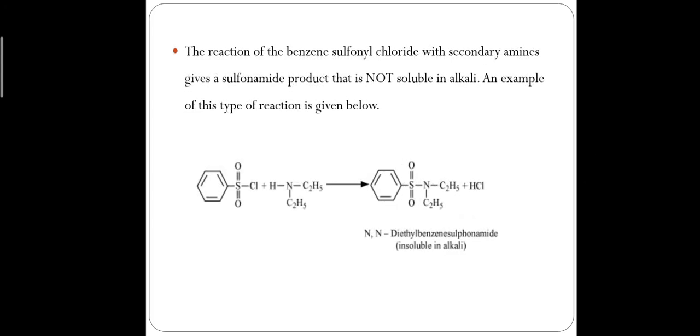Next is secondary amine. In case of secondary amine, when benzene sulfonyl chloride reacts with secondary amine, it forms a sulfonamide product, and this product is insoluble in alkali. After acidification of this solution with HCl, it does not form a precipitate and it does not dissolve in it. So it shows secondary amine.